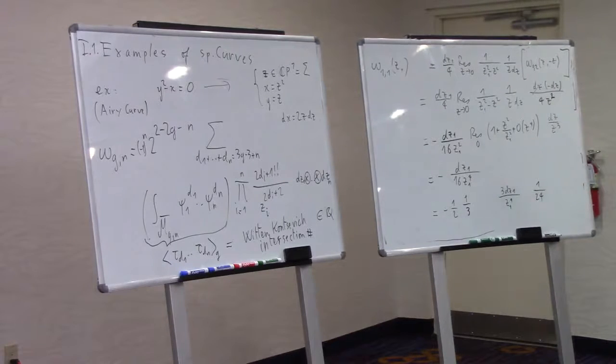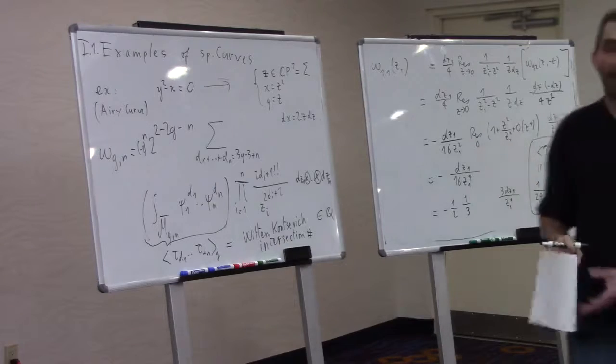Okay. So this is just equal to that. You can check easily, and which means that this number 1 over 24 is our coefficient for 1,1. So again, the residue computation gives you the intersection number correctly.